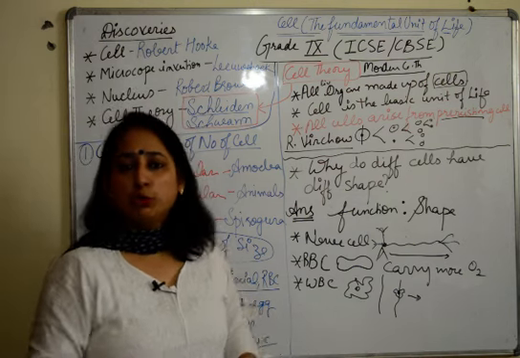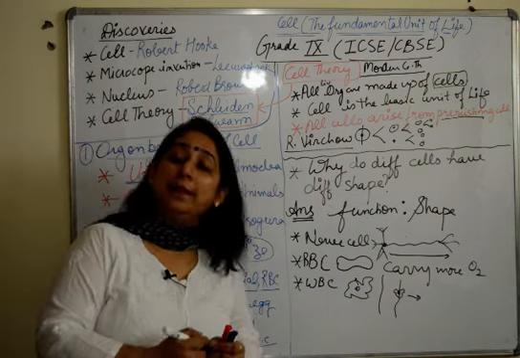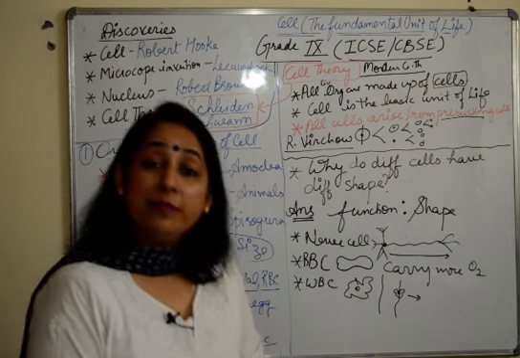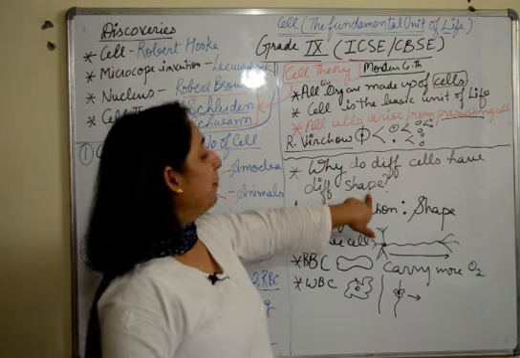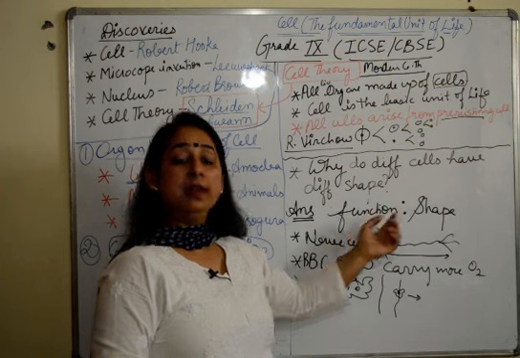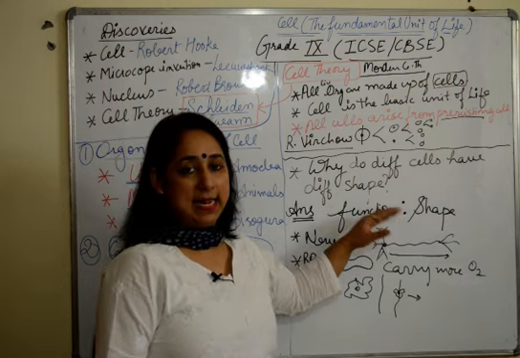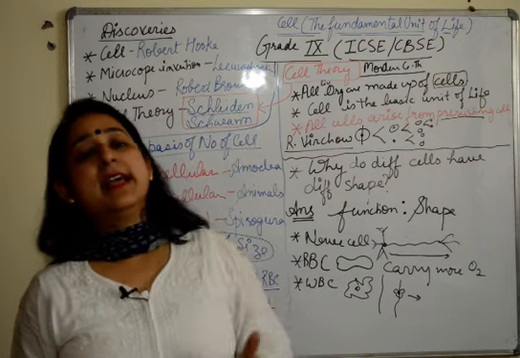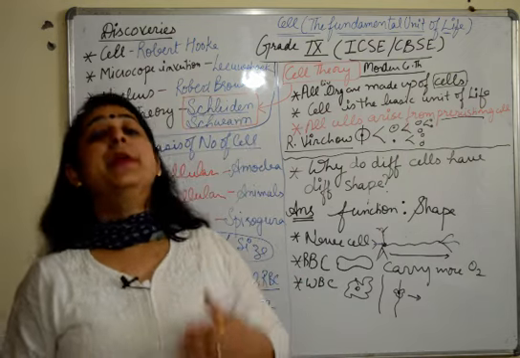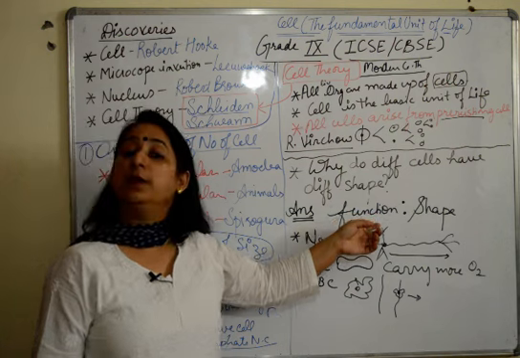There are multiple other examples given in your book, one after the other. Please go through them all, because all of them prove one thing, that the shape of the cell is proportional to the function. The shape decides what function will be performed by the cell. That is why different cells have different shapes, because they perform different functions.